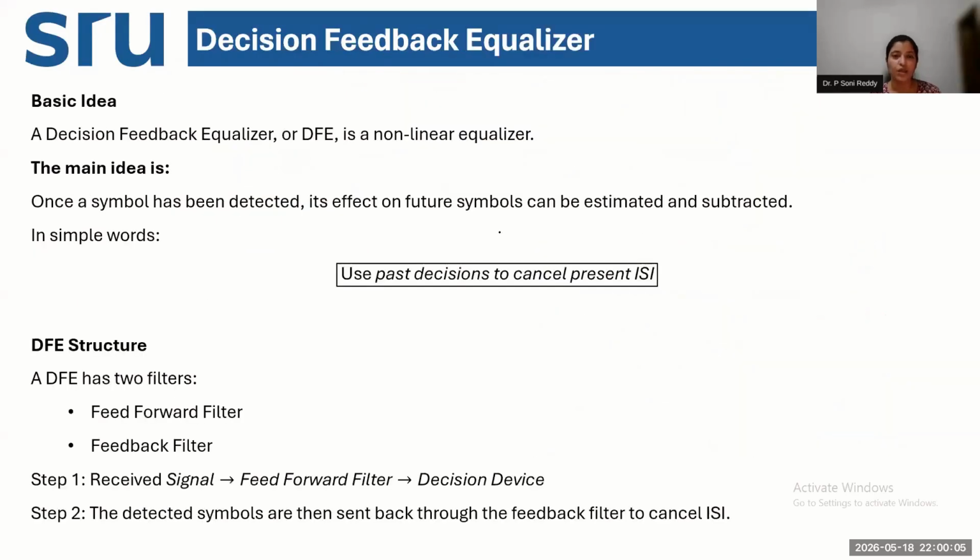Clear? So we will start with the first classification, the decision feedback equalizer. Decision feedback equalizer is a type of nonlinear equalizer which uses past decisions. Past decision means I have already calculated the error for each symbol. Error is nothing but the transmitted symbol minus the received symbol.